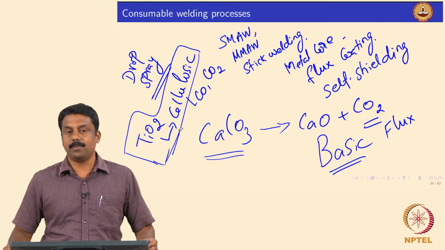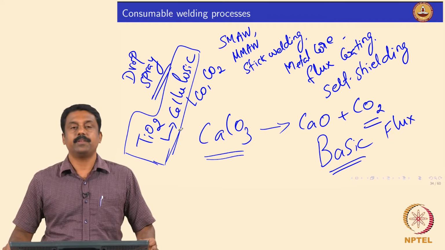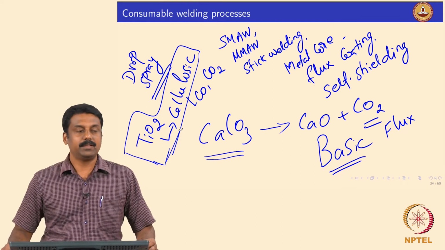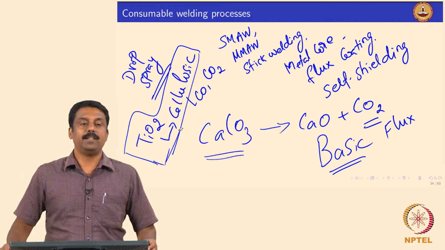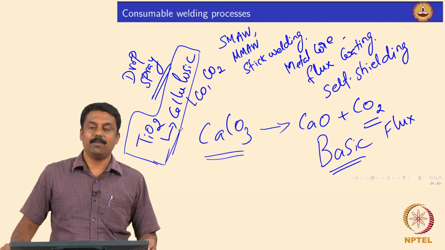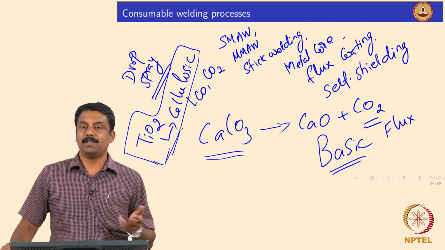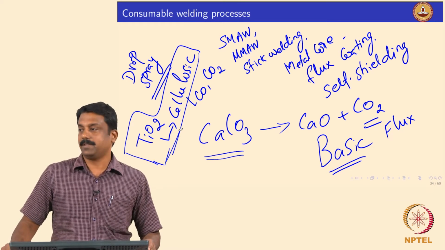And one of the other major advantages of using titanium oxide is ionization, because when we looked at a GTAW electrode, tungsten electrode, they are all thoriated or oxide doped. Okay, why? Because the ionization potential is much lower for oxides.